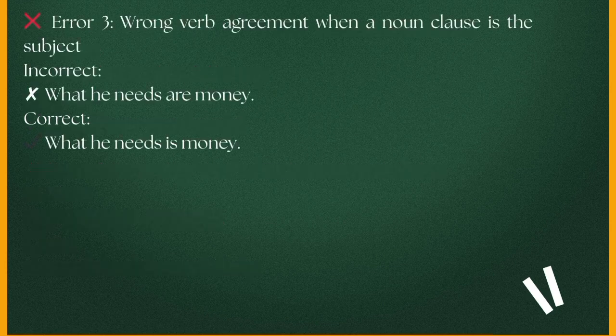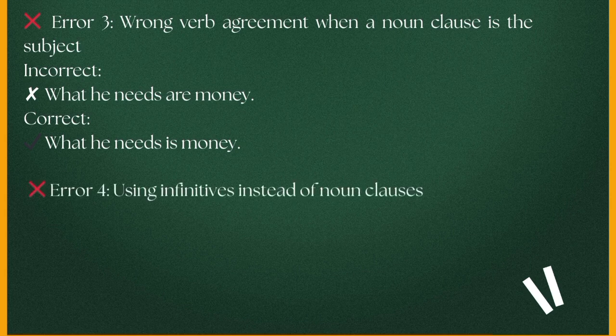Error 3. Wrong verb agreement when a noun clause is the subject. For example, the sentence "What he needs are money" is incorrect. The correct one is "What he needs is money." Why? Because the subject is the entire noun clause what he needs, which counts as one idea, so it takes a singular verb. And the last error is using infinitives instead of noun clauses.